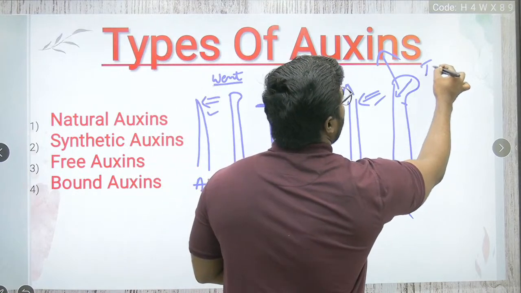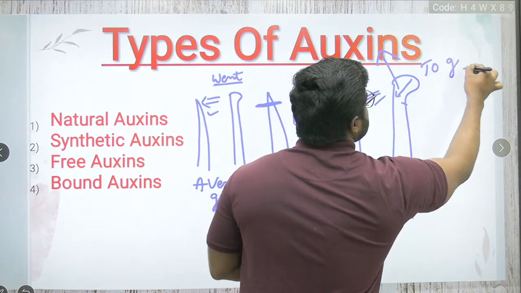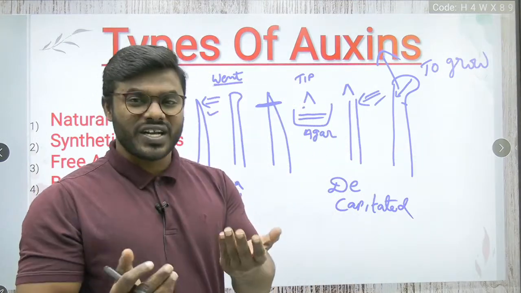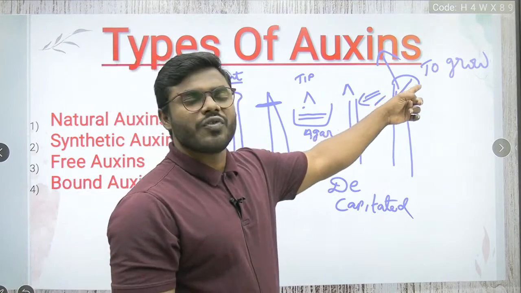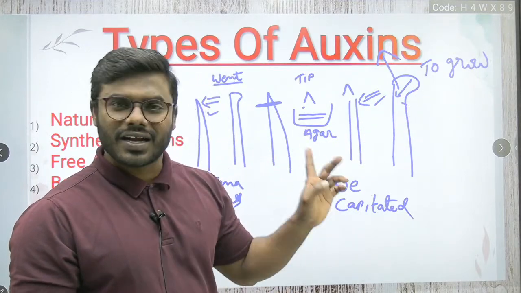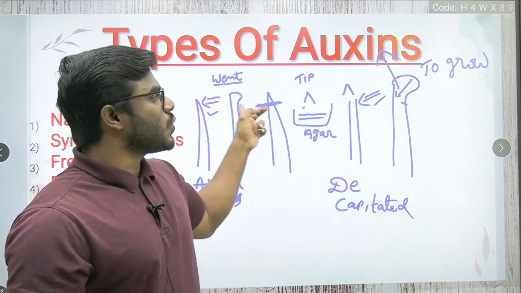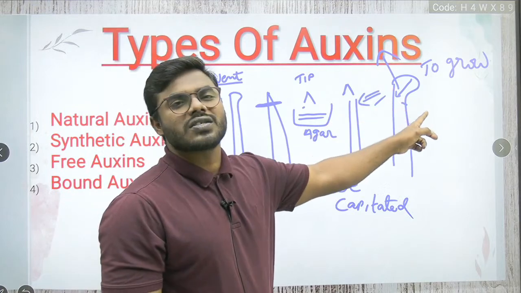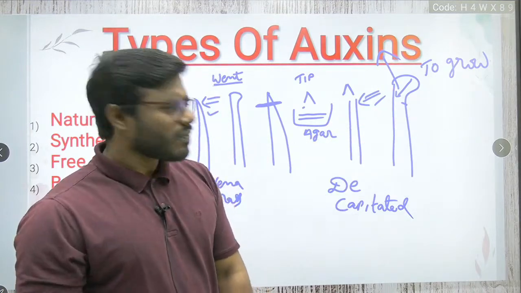Auxin means to grow, which is helpful in growth. How is it helpful in growth? It is helpful in growth by the process of elongation. Never ever get confused. So Went is the first scientist who gave the name auxin, which means to grow.